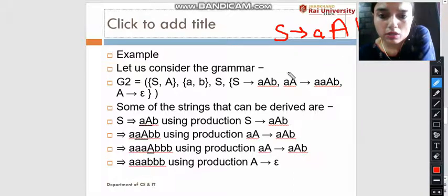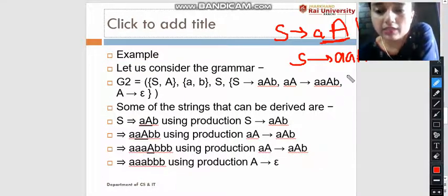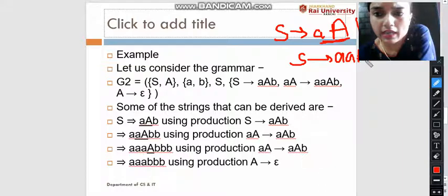and now we have an AA. Instead of this AA, what can we write down? We know that this AA produces AAB. Look at the second production rule: AA produces AAB, so in place of this small a and capital A, we can write this production. So just write down A A B B. Now again this AA produces, again we are getting this AA.